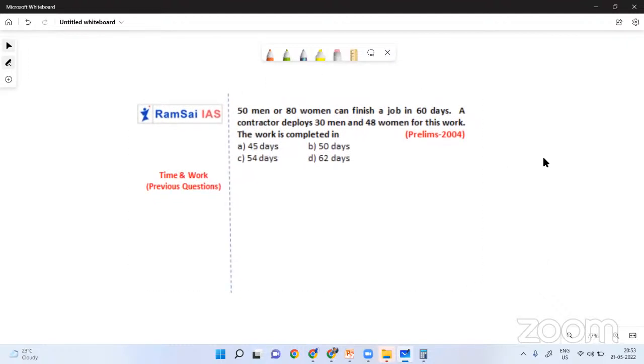50 men or 80 women can finish a job in 60 days. A contractor deployed 30 men and 48 women for this work. The work is completed in how many days? Can you find what the first line means? 50 men or 80 women can finish a job in 60 days means the efficiencies were compared here. Whatever work 80 women can do, the same work 50 men can finish in the same time, 60 days.